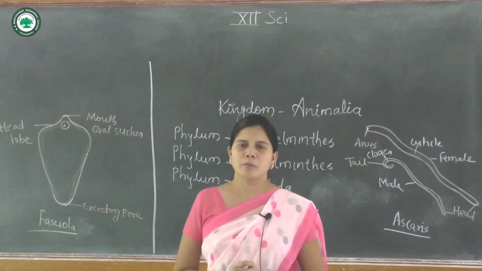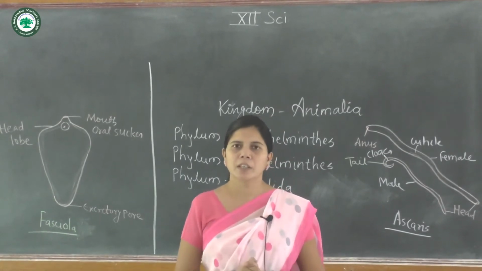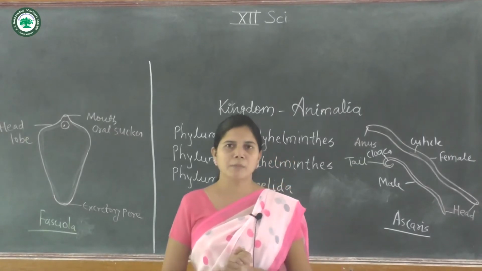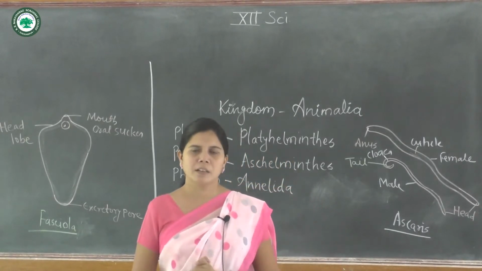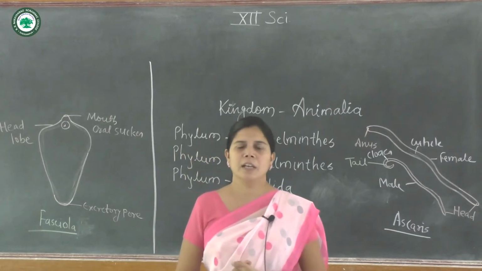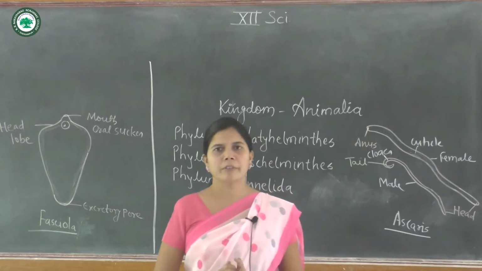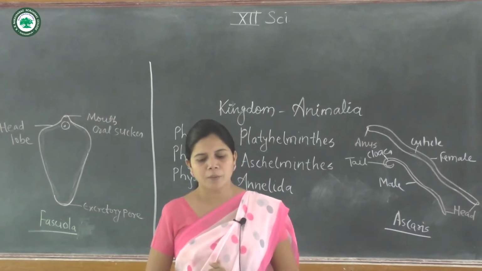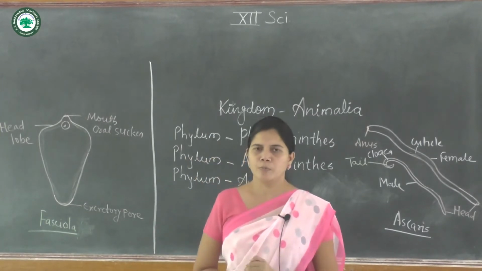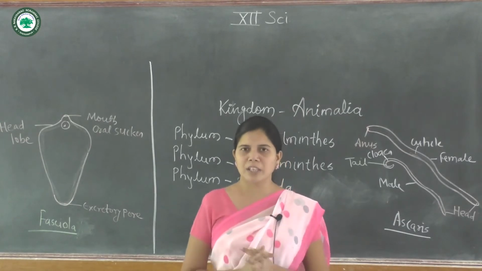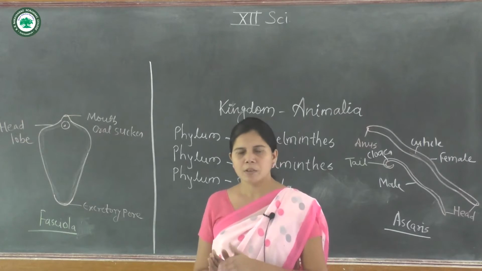Today we will discuss three phyla: the phylum Platyhelminthes, phylum Aschelminthes and the phylum Annelida.